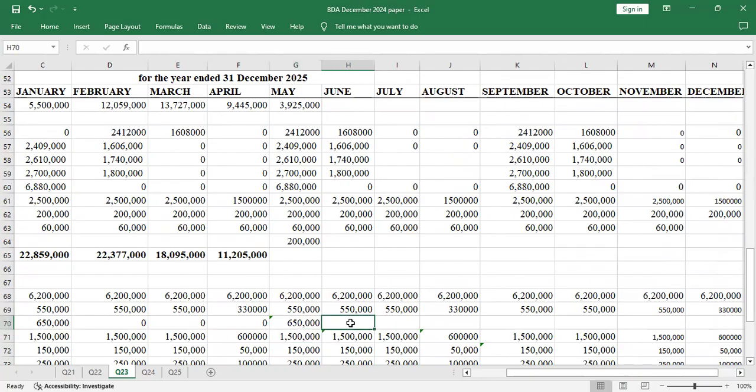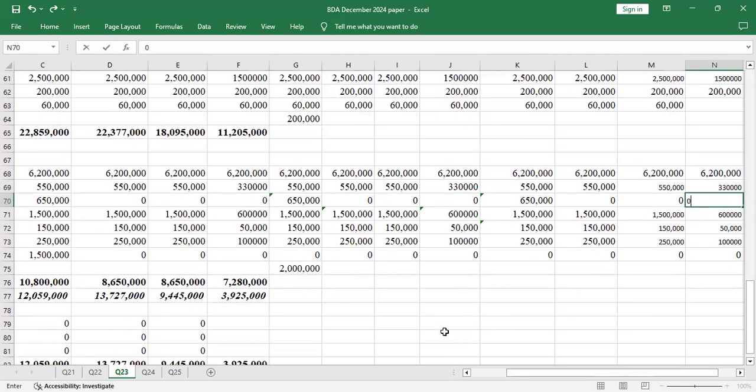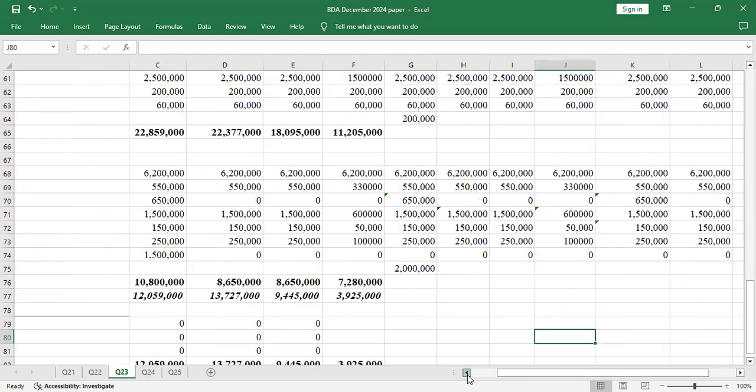Then we'll have 0 here, there will be no purchase, 0, 0. But when it comes to September, the beginning of the term, we'll also have another 650. Then here we'll have 0, 0, and 0. I think that was the only one missing. Now that we have the values, let me drag that.